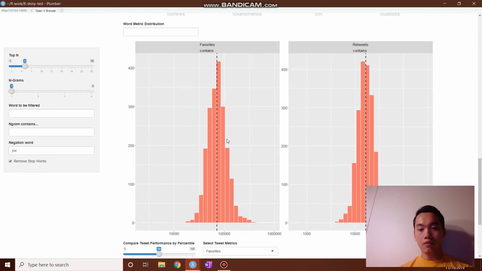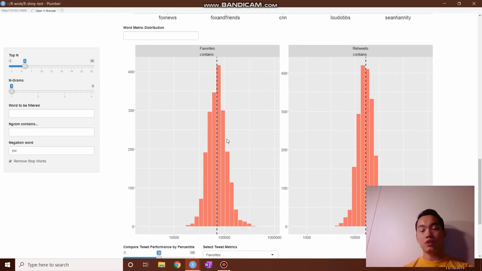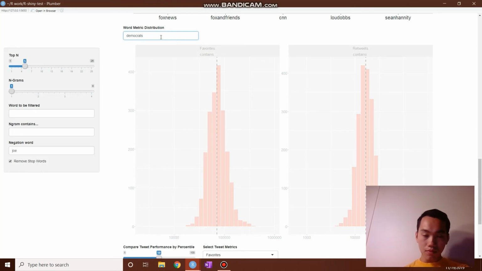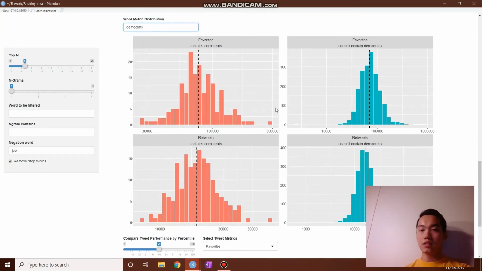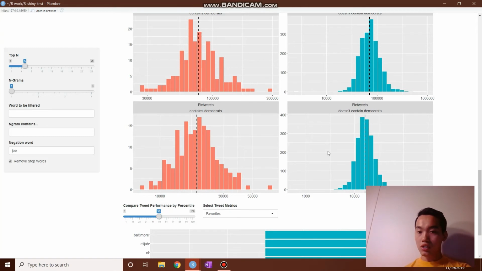Right here is a great way to analyze tweet metric distributions. This is basically like A/B testing, where you want to find tweets that contain a word and tweets that don't contain the word and see how they perform differently. So right here, let's analyze just the Democrats. Here it will do a basic analysis. It finds all tweets that contain the word Democrats and compares them to all tweets that don't have Democrats in them. And the black line is the median for each group.